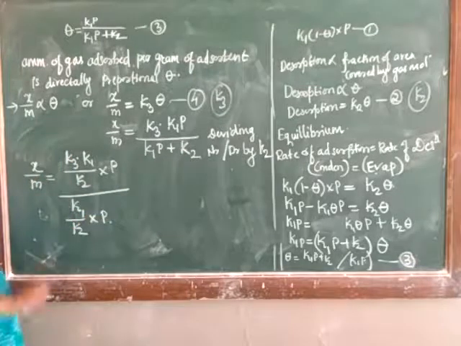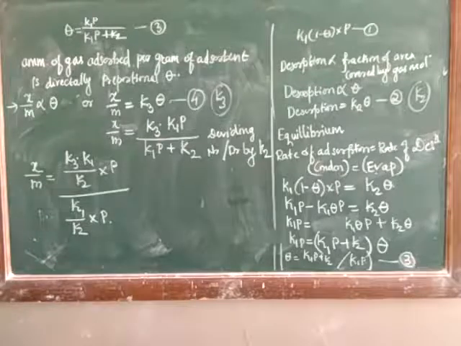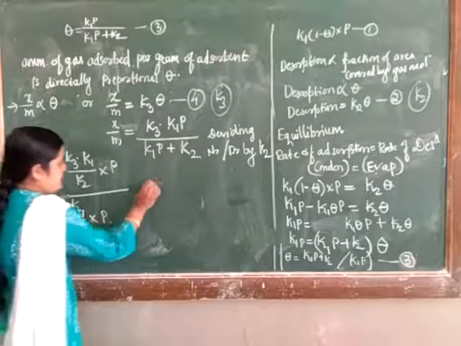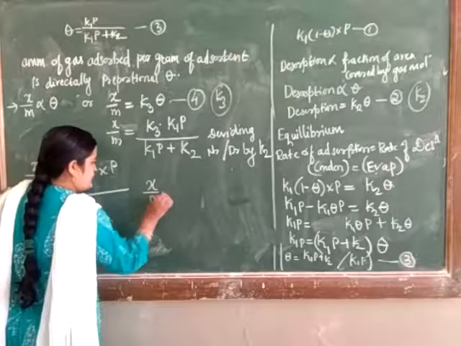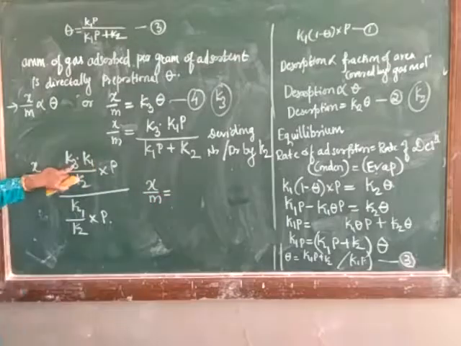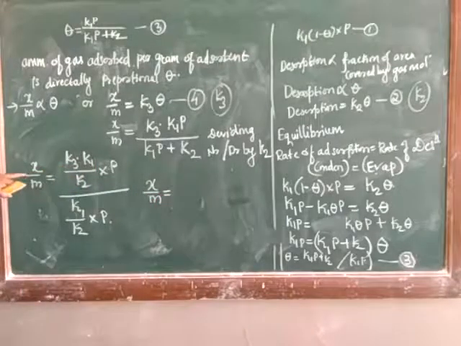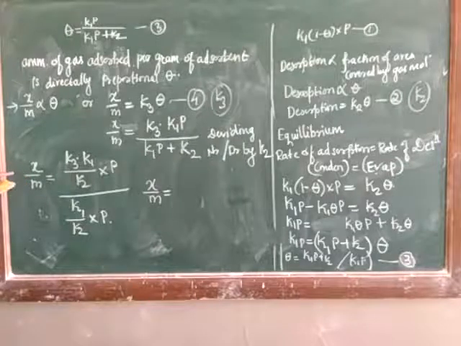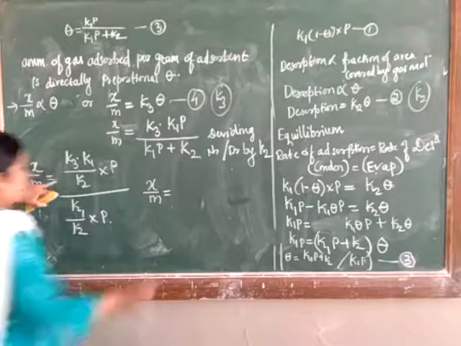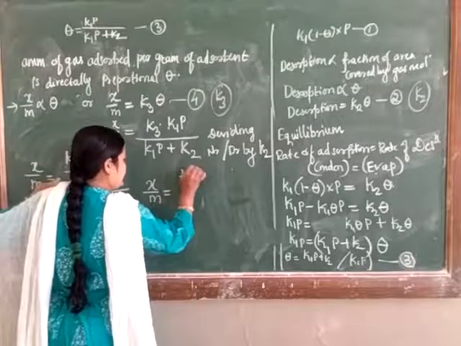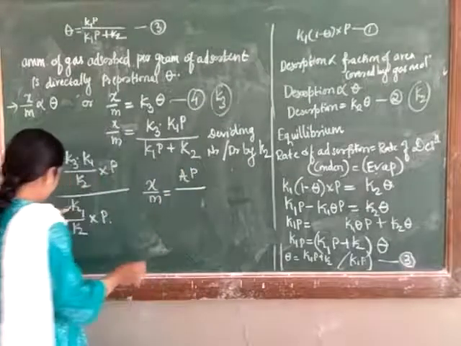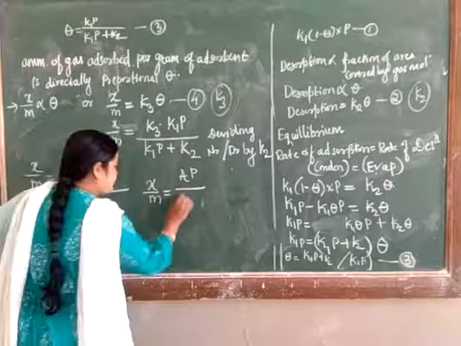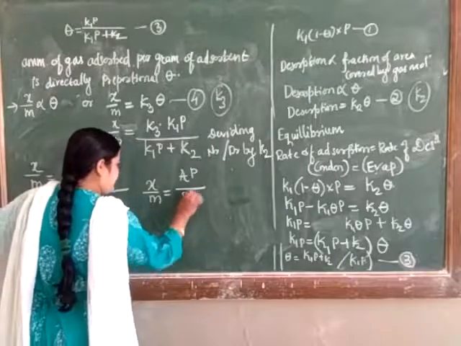We will get this particular equation. So x upon m is equal to this K3 into K1 upon K2, which we will consider as A, into P, divided by K1 upon K2, which we will consider as B, into P.